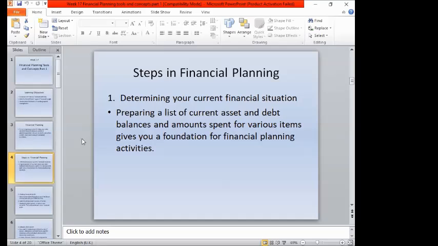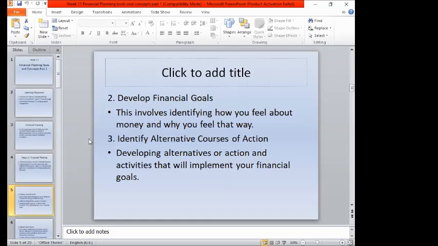Of course, we have to determine your current financial situation. Through the financial statements, you can identify and determine your financial situation. Are your returns capable of paying your current expenses and liabilities, and can your profit extend investment and extend the operation of your business? It will also give you an idea about the foundation of your financial planning activities.